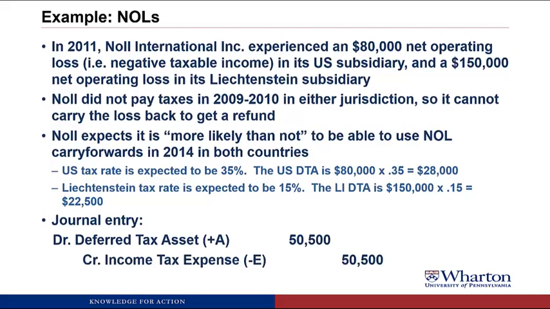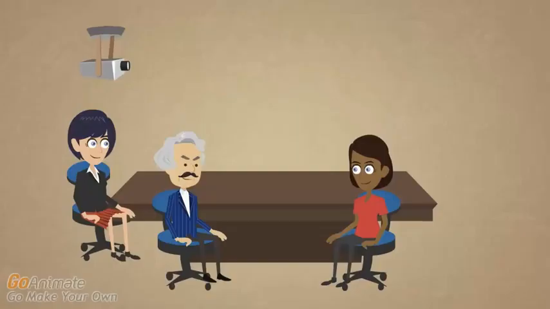Why? Well, there's no cash involved, so we can't credit cash. It doesn't affect the income tax payable, what we owe the government now. So really the only place to recognize this is a negative expense, sort of an unexpected gain of having these losses, is that you're going to expect to have these future tax savings.